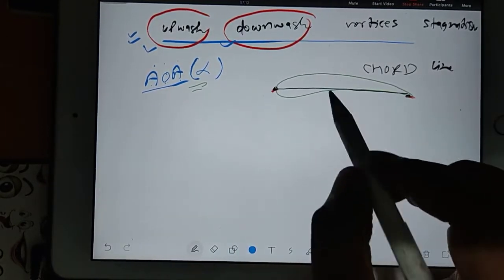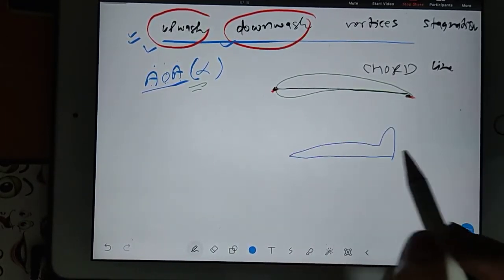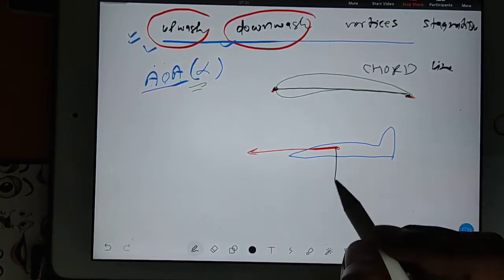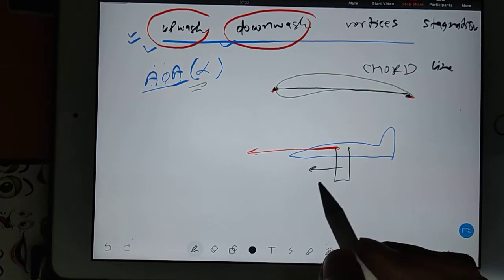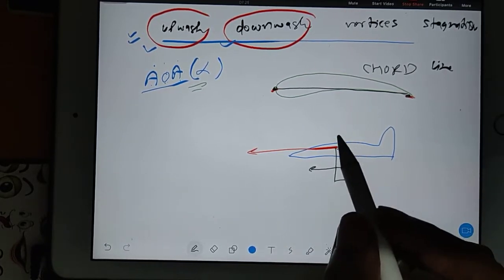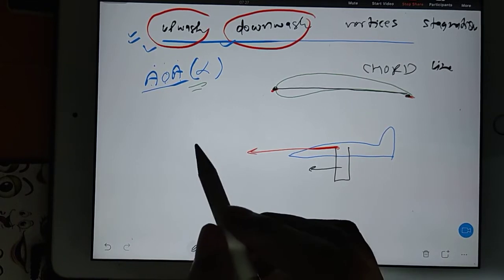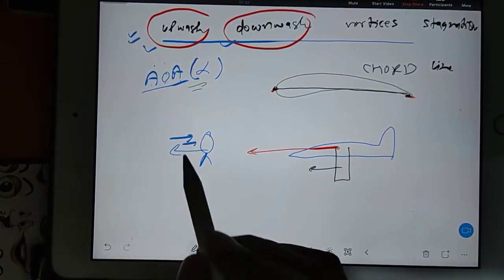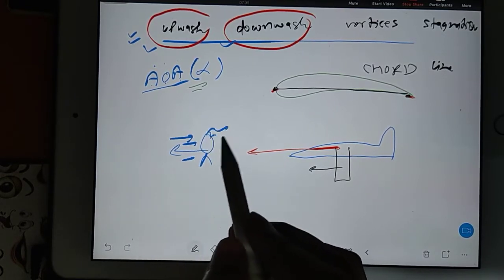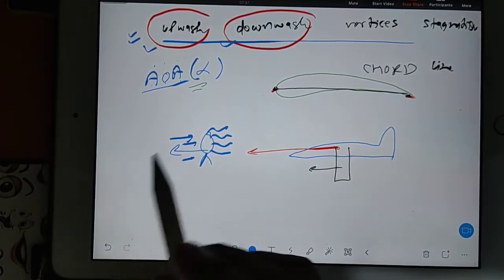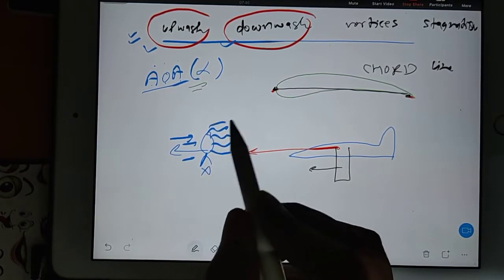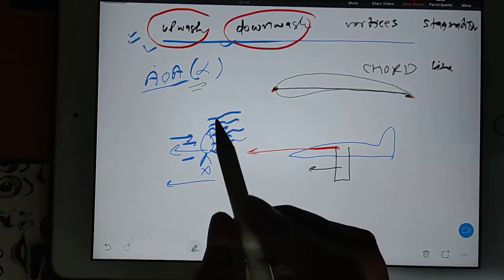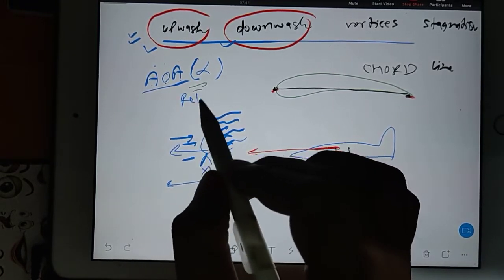So imagine you have an entire aircraft and this entire aircraft is flying in this direction, then the wing is attached, so the wing will also fly in this direction. You can experience this when you are riding a bike or cycle. You go in this direction, then air will hit you, then your hair will fly like this. If you are stationary, then your hair will not fly, but when you are running, your hair is flying. Why? Because there is something called relative airflow.